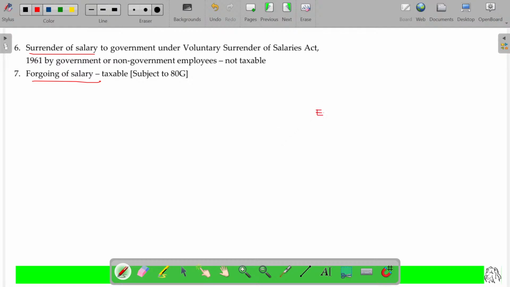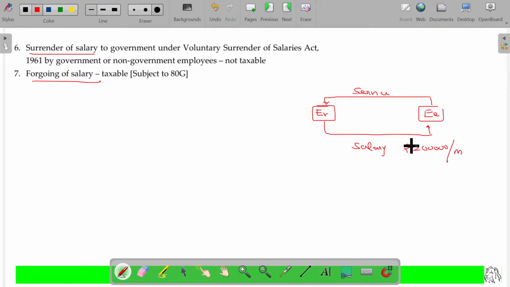So an employee renders services to an employer. The employer is very happy. "Excellent service, sir. I'll pay you a salary of rupees 2 lakhs per month." The employee says, "Sir, I'm not worth so much. I'm worth only 1 lakh 50. You take back 50,000 rupees, sir. Offer me only 1 lakh 50. You just keep it with you, or you can spend it for any purpose."